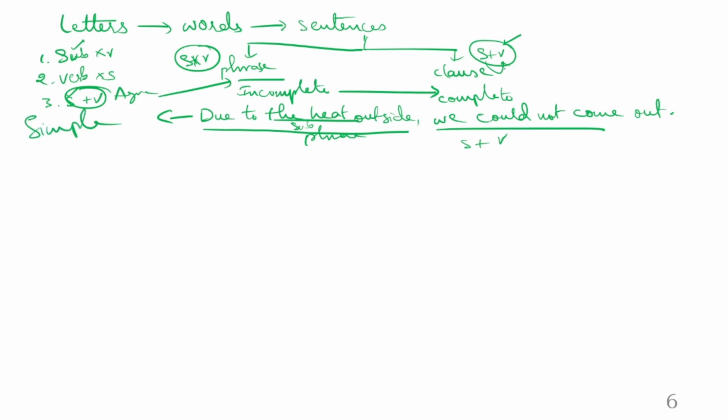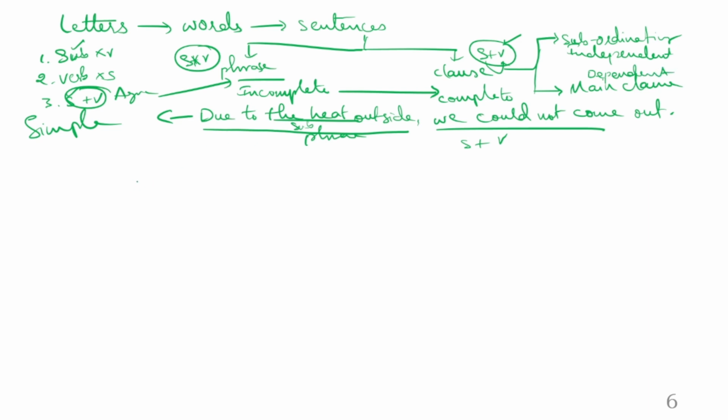And clause is two types. One is called subordinating clause, and another one is called main clause. This is called independent clause, and this is called dependent clause.